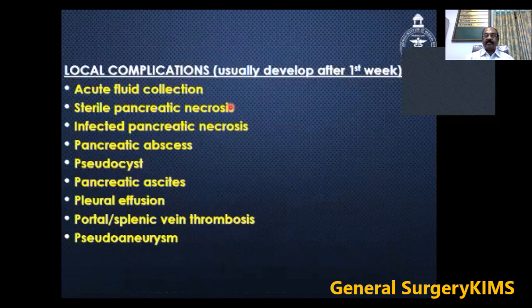After the first week, this is called the second week complication, the local complication. The patient can have acute fluid collection, sterile pancreatic necrosis, infected pancreatic necrosis, pancreatic abscess. It may cause a pseudocyst, pancreatic ascites, pleural effusion, portal or splenic vein thrombosis, and pseudoaneurysm.